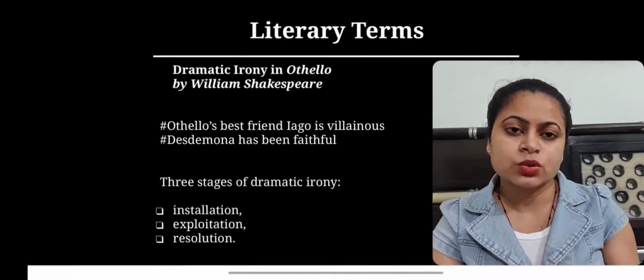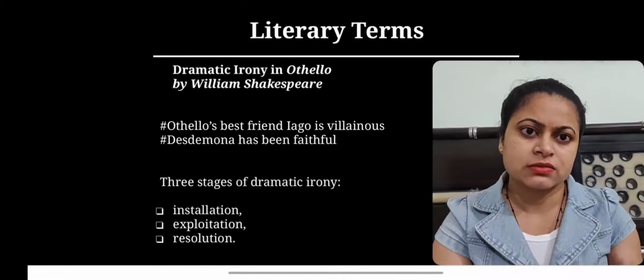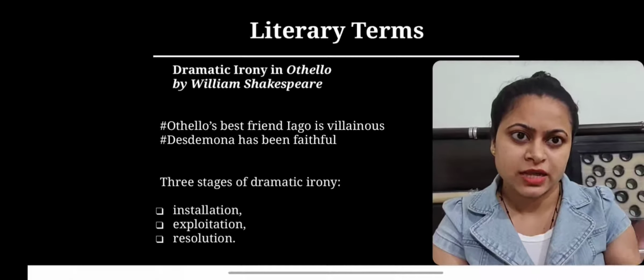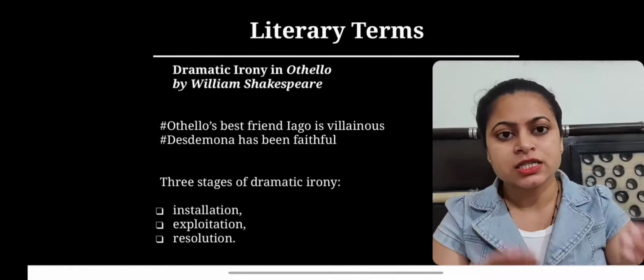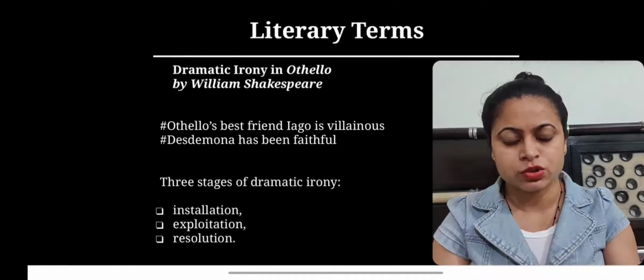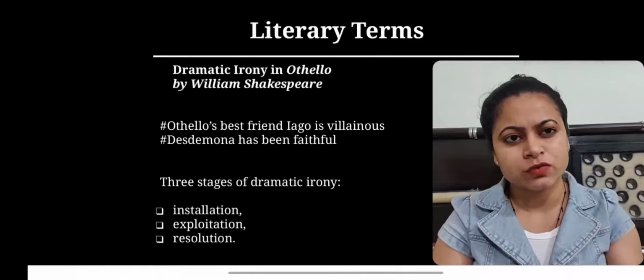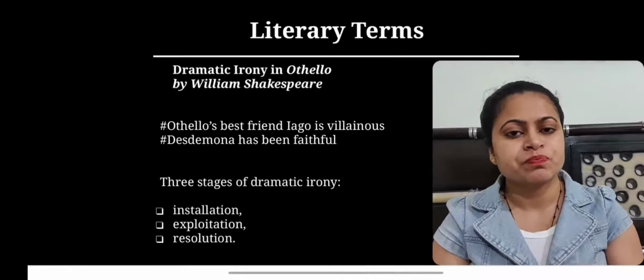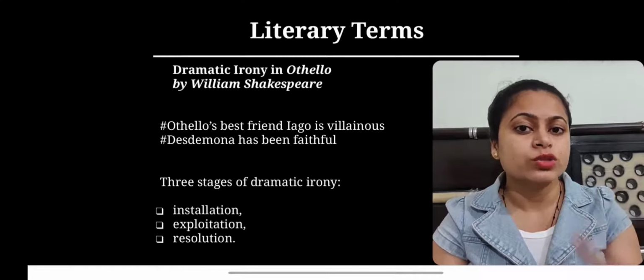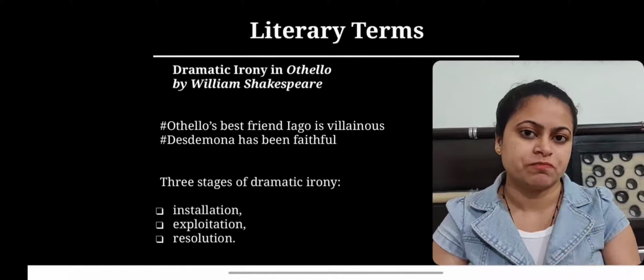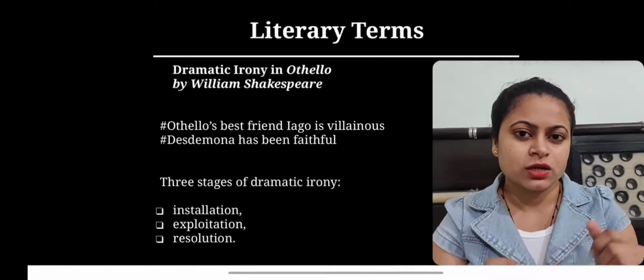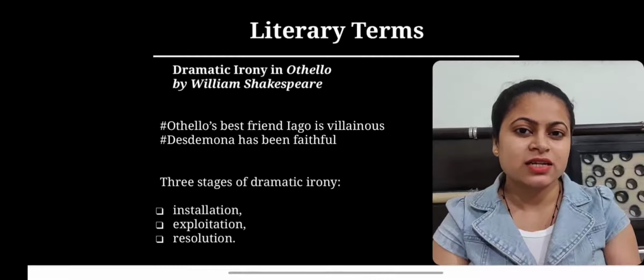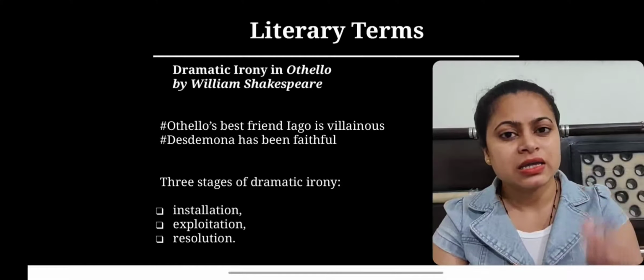And there are a total of 3 stages which are considered a part of dramatic irony: installation, exploitation, and resolution. In the special reference of this tragic play Othello, installation occurs when Othello is persuaded by Iago to suspect that Desdemona is having an affair with a man named Cassio.